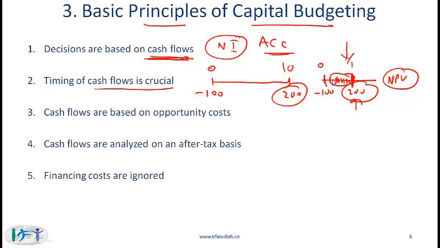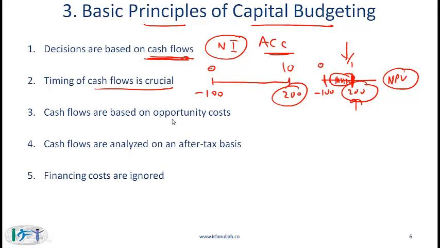If you didn't fully understand that point, it's not a very big deal. Generally, in your exam questions, you will be given cash flows at the end of every year or end of every period. Cash flows are based on opportunity costs. This is extremely important. Opportunity cost is the cost of the next best alternative.